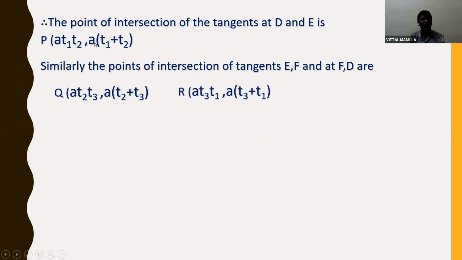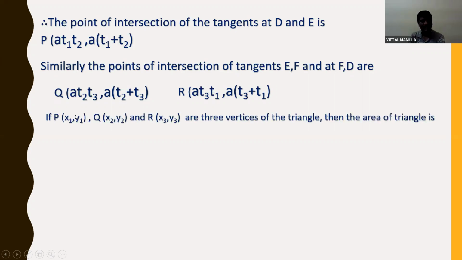With these 3 points as vertices, I need to find the area of the triangle formed by P, Q and R. If P(x1, y1), Q(x2, y2), R(x3, y3) are 3 vertices of a triangle, then the area of the triangle is half into the determinant with rows x1, y1, 1; x2, y2, 1; x3, y3, 1.